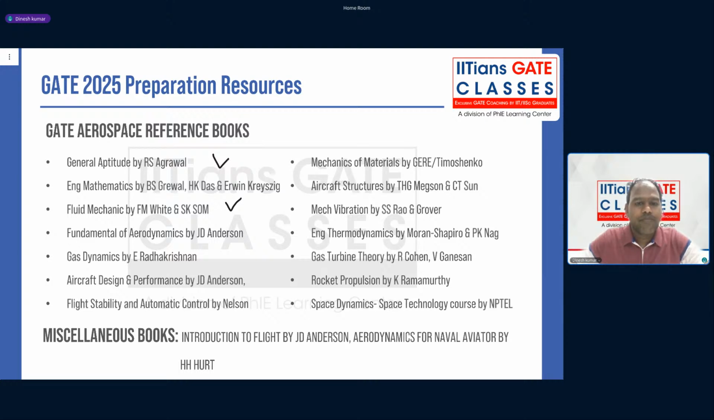Rocket propulsion by K. Ramamurthy. And for space dynamics, you do not require any book. You just follow the space technology course by NPTEL. Only one module is required in that.